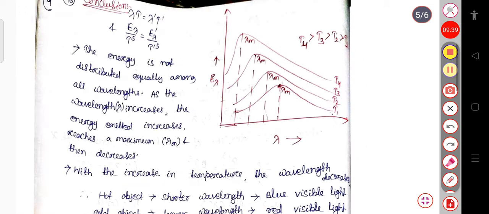So here we concluded that lambda T equals lambda prime into T prime, and E lambda by T to the power 5 equals E lambda prime divided by T prime to the power 5.